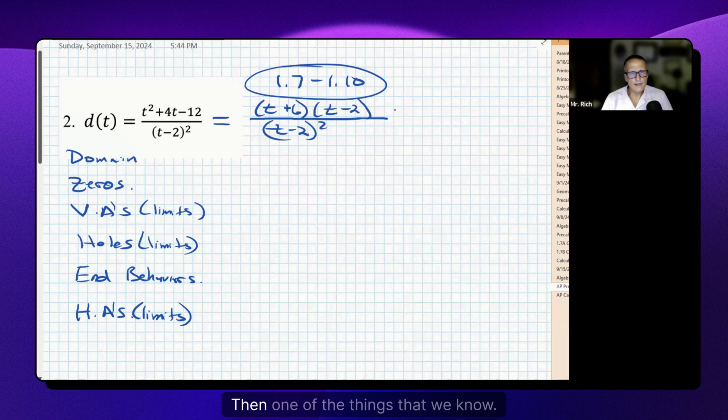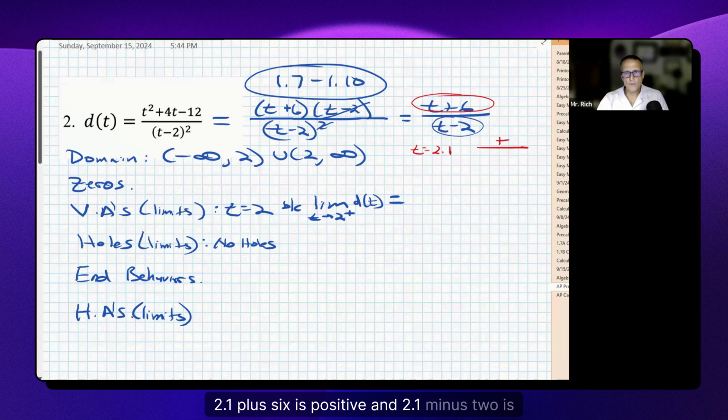What I do is I pick a number just to the right of 2, since I'm considering the limit to the right of 2. The number I'm going to pick is 2.1. I'm not going to pick 3 because there might be another 0 at 3. So I just go 0.1 to the right. If t is 2.1, my numerator will be positive. So I'll write this down, right? If t is 2.1, these are just my notes to myself. That function's value would have a positive value on the top. 2.1 plus 6 is positive. And 2.1 minus 2 is positive. And when I do a positive over a positive, I will get a positive answer. So I know that this is positive infinity.